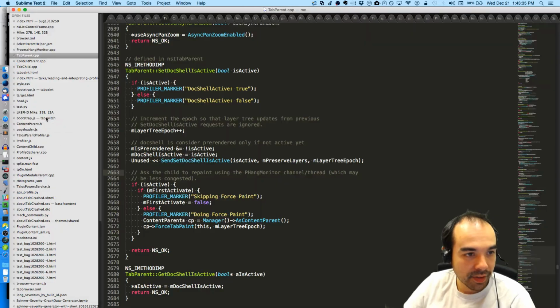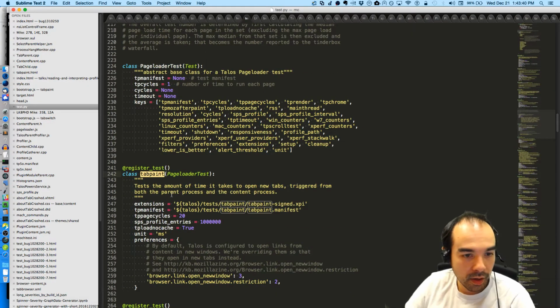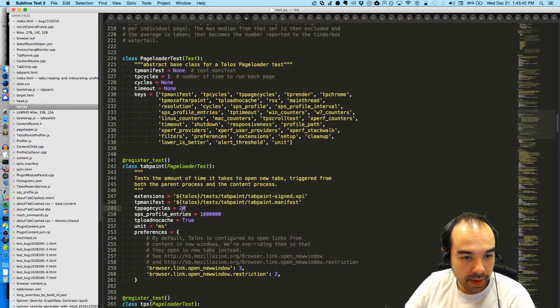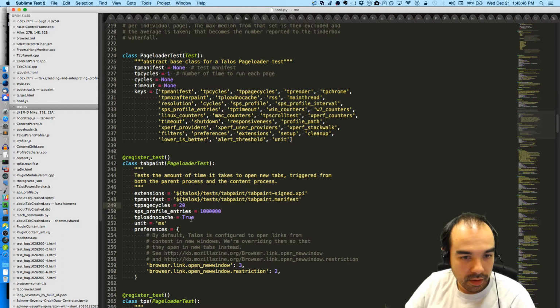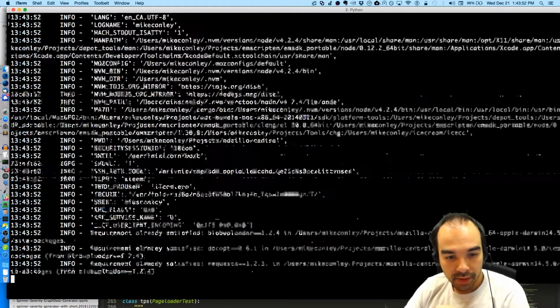I'm just going to get a tab paint score. I'm actually going to have the test run a couple of times. TP page cycles 20. Yeah, let's have the test run a couple of times here.